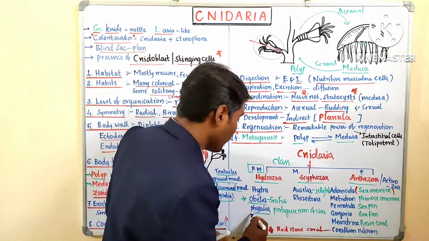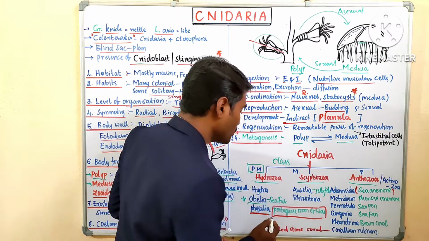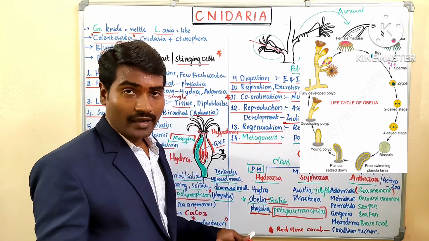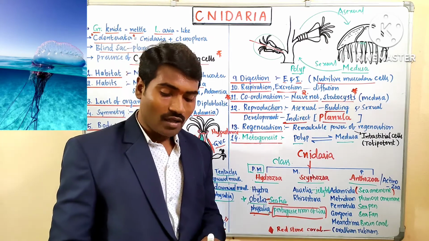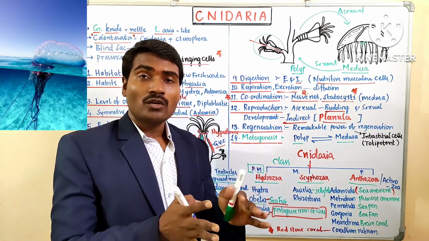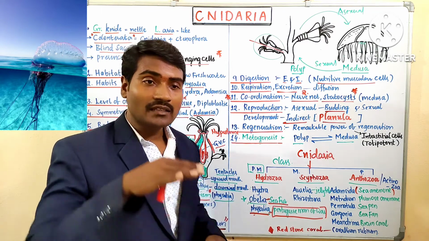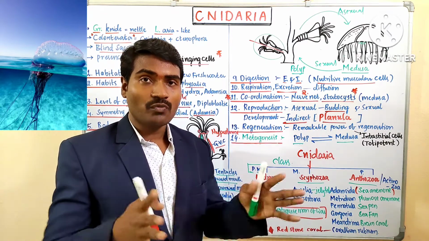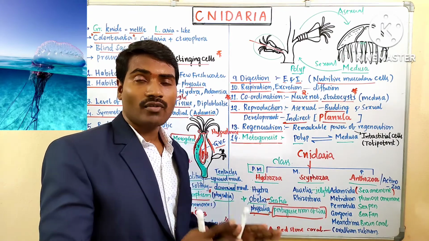Remember that Physalia is called Portuguese man of war. Obelia is called sea fur because it looks like fur, hairs. Obelia, sea fur. Physalia, Portuguese man of war. At the time of the Portuguese war, when these organisms float on the water surface, they look like a sail, a warship. Hence they are regarded as Portuguese man of war.